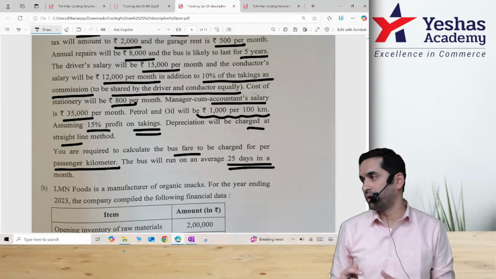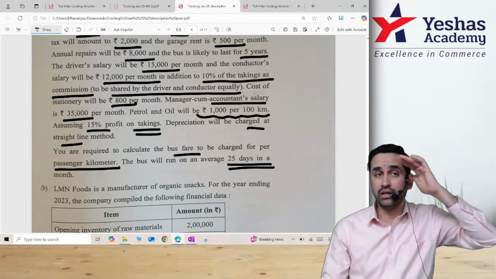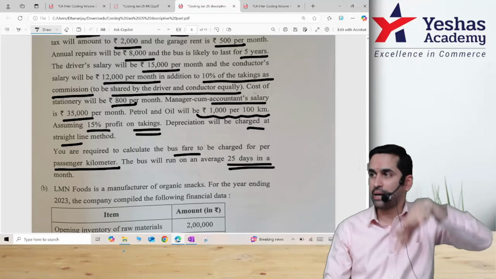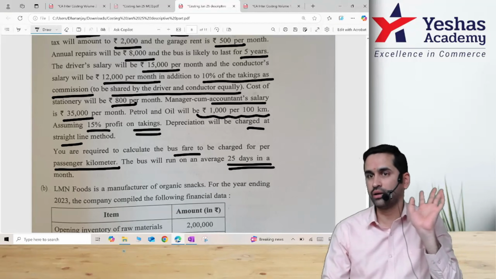Bus will run for 25 days. I think this was the easiest in that chapter also. I think first or second question of that full topic.